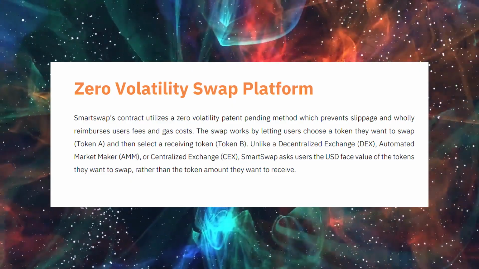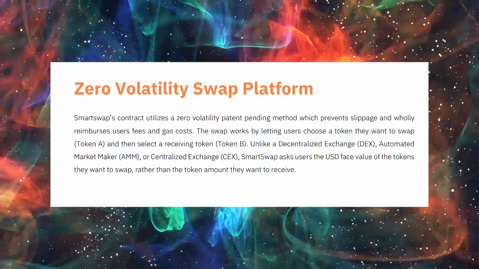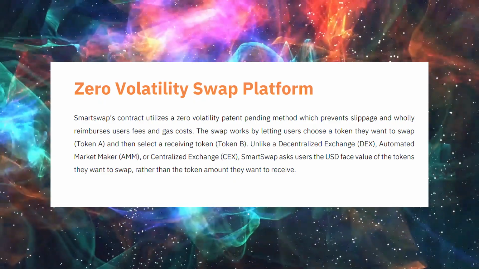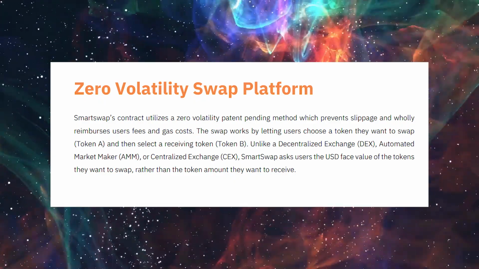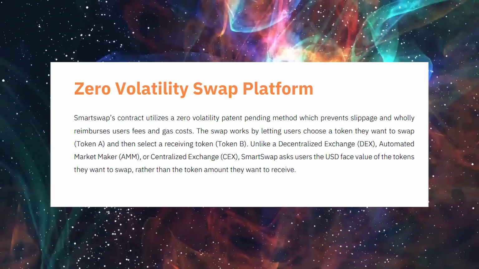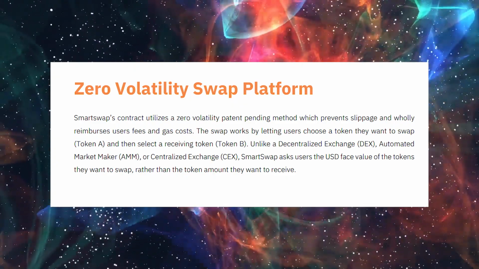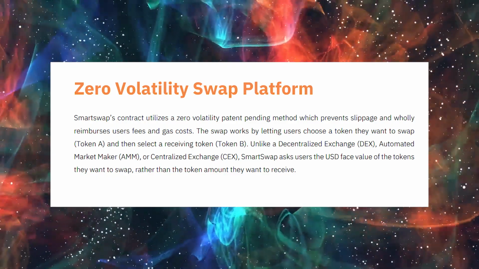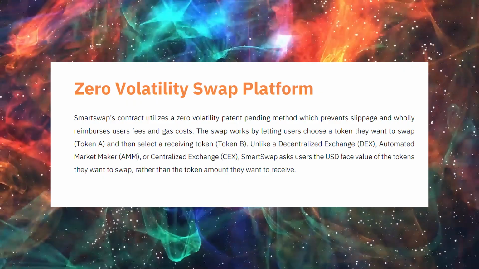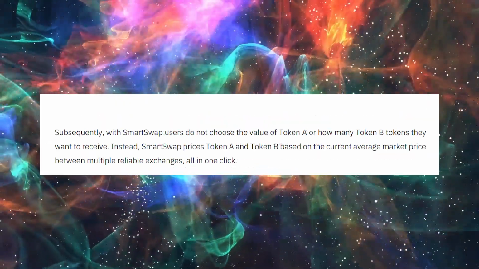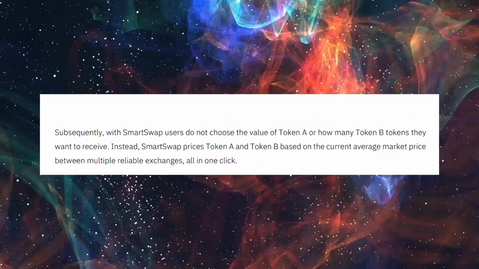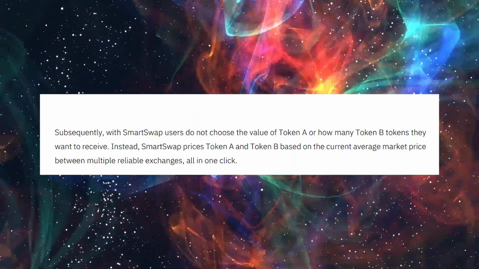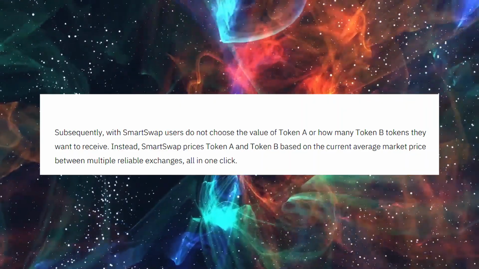costs. The swap works by letting users choose a token they want to swap, call it token A, and then select a receiving token, call it token B. Unlike a decentralized exchange, automatic market maker, or centralized exchange, SmartSwap asks users the USD face value of the token they want to swap rather than the token amount they want to receive. This means that SmartSwap prices token A and token B based on the current average market price between multiple reliable exchanges, all in one click.